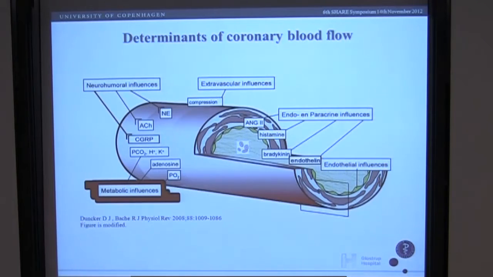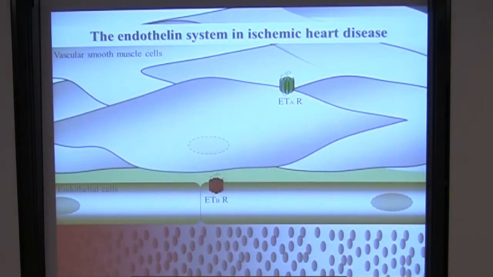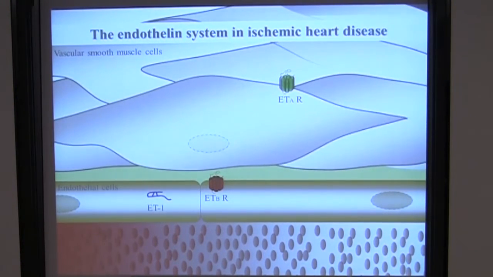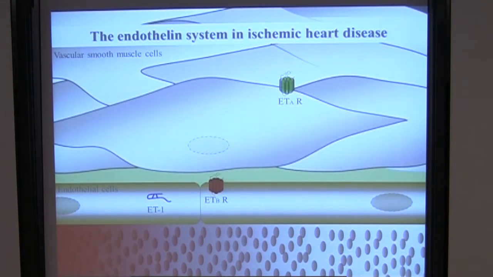The coronary blood flow is determined by several factors. In this presentation, I will focus on endothelin. Endothelin is one of the most potent vasocontractile peptides known. It is synthesized and released from endothelial cells, where it mediates its action by binding to two G-protein-coupled receptors, the ETA and ETB receptors. Under normal physiological conditions, the ETB receptors are situated in the endothelial cells, mediating a vasorelaxation, whereas the ETA receptors are situated in the vascular smooth muscle cells, mediating a vasoconstriction.